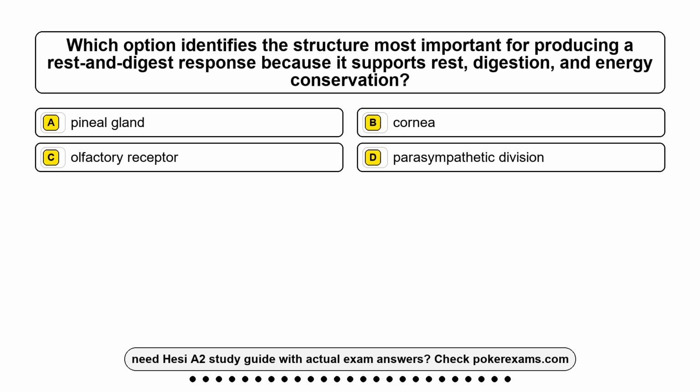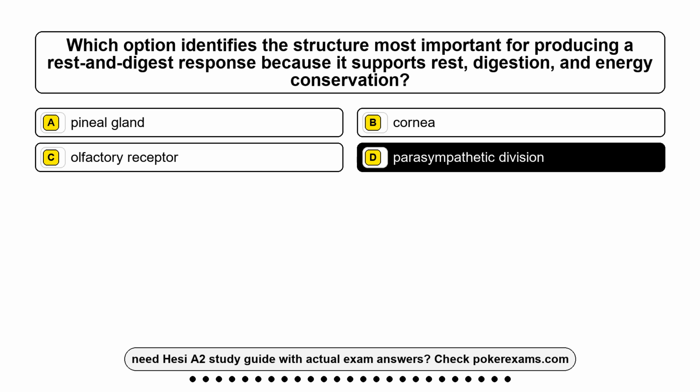Question 9. Which option identifies the structure most important for producing a rest-and-digest response because it supports rest, digestion, and energy conservation? Option A, pineal gland. Option B, cornea. Option C, olfactory receptor. Option D, parasympathetic division. The correct answer is option D, parasympathetic division.